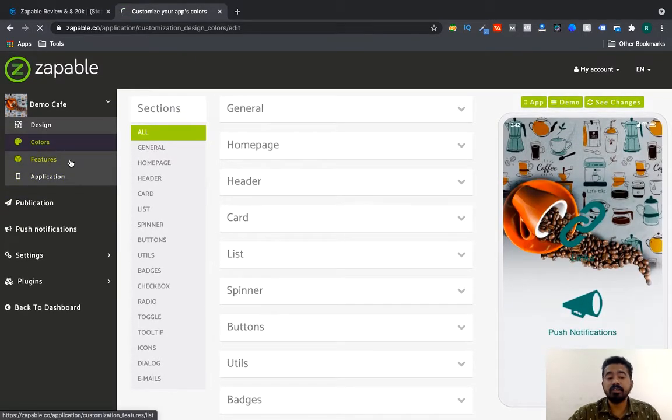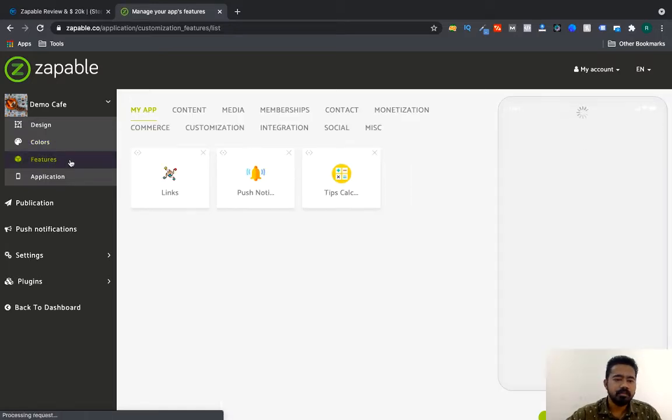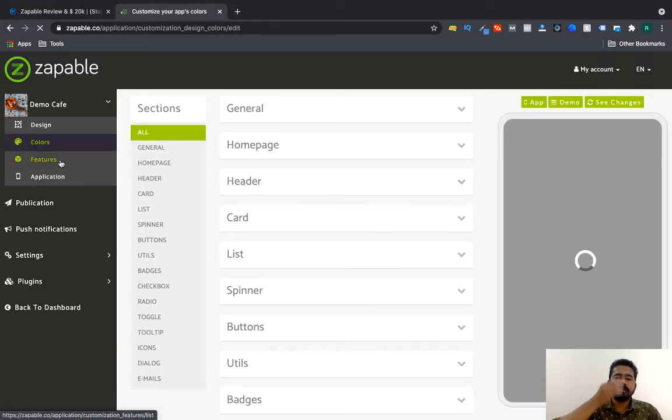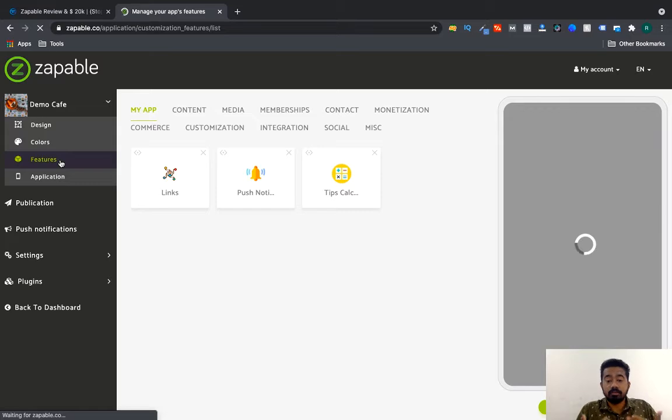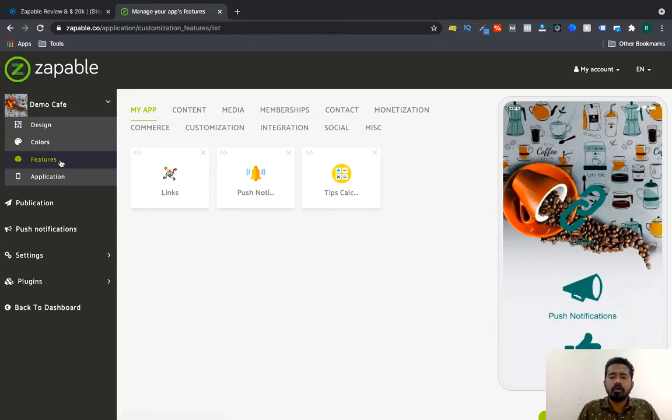I think this is a great software for people who don't know about coding and want to build their own apps. So if I can do all the color stuff here, then there is a section of features. If I want to add some new features, yes, you might think how I'm going to add a login feature or an integration or a form or something like that. Just sit back. I'm going to demonstrate you everything.